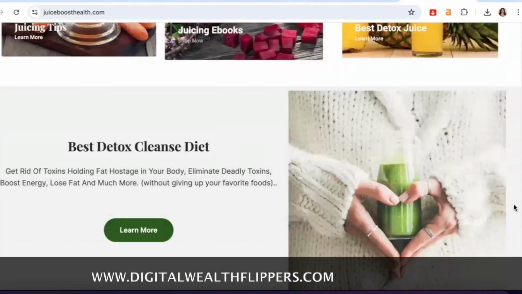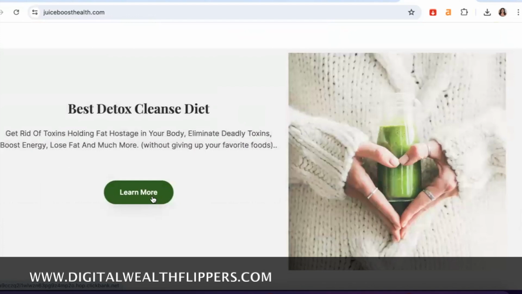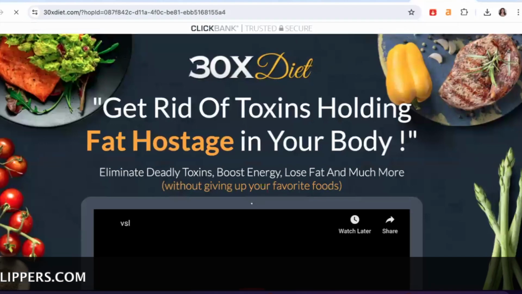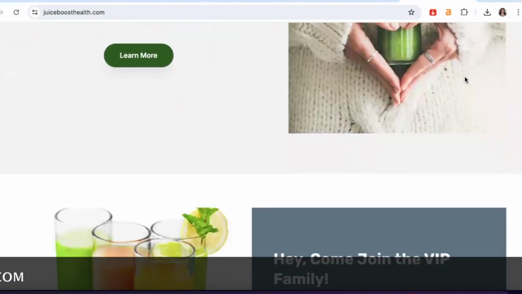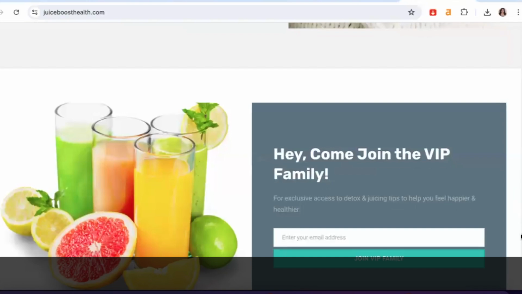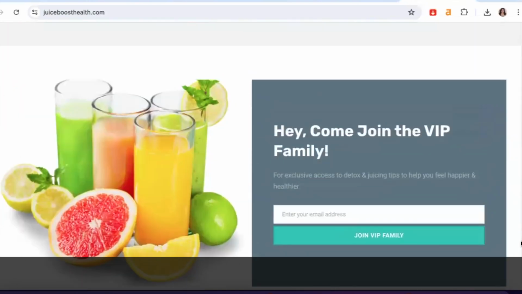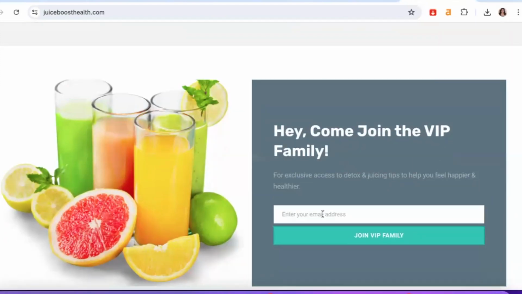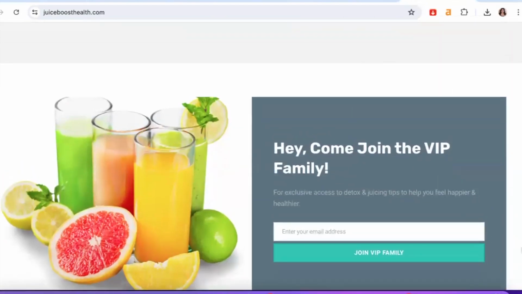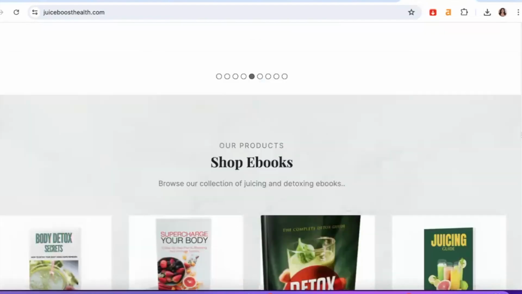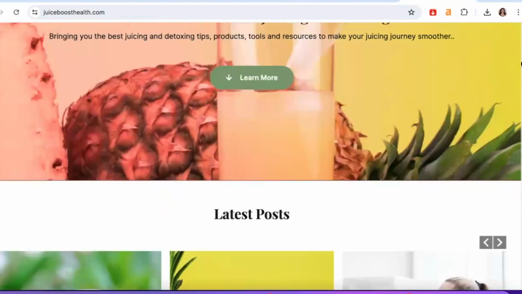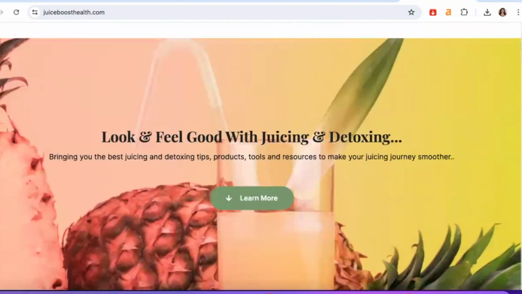Not only that, there's other things like affiliate products here. This is an affiliate product, for example. As you can see, it takes you to an affiliate website, right? So you're able to make money, guys, not just selling your own digital products, but there's other ways to make money now from things like affiliate marketing. You can have blog posts and search engine traffic. You can even go as far as making money with things like Google AdSense. You have your funnels. You can build your email list. This is, again, the benefit of having your own website that allows you to not only sell digital products, but also generate multiple streams of income from affiliate marketing and actually doing other things that you wish to do, guys.